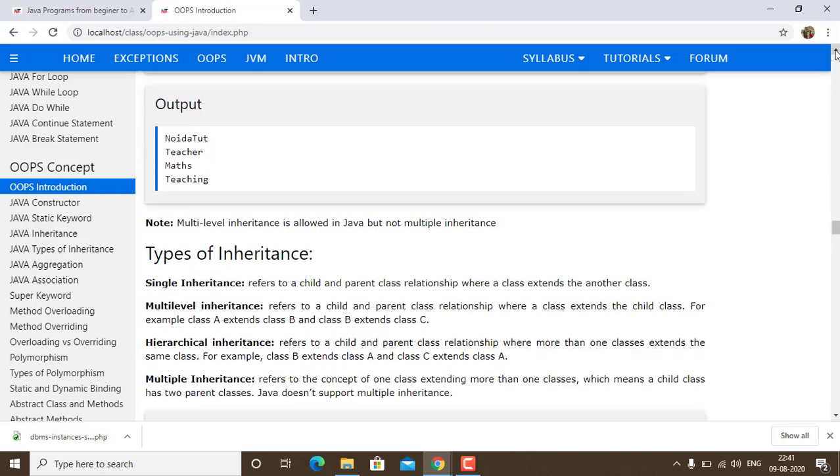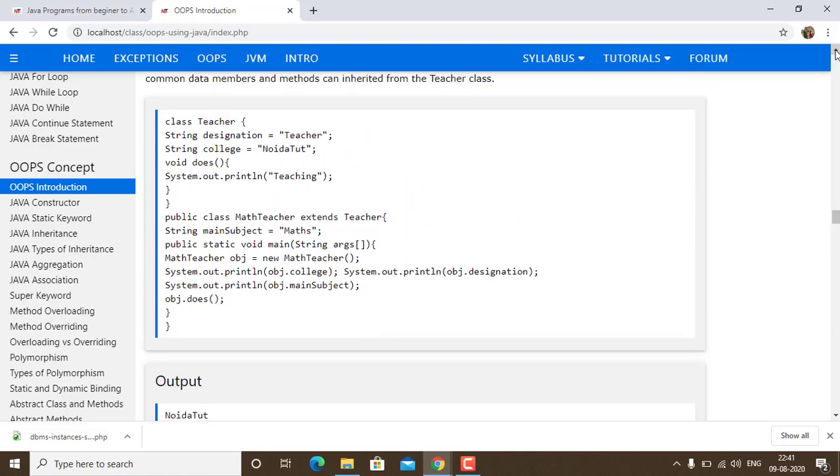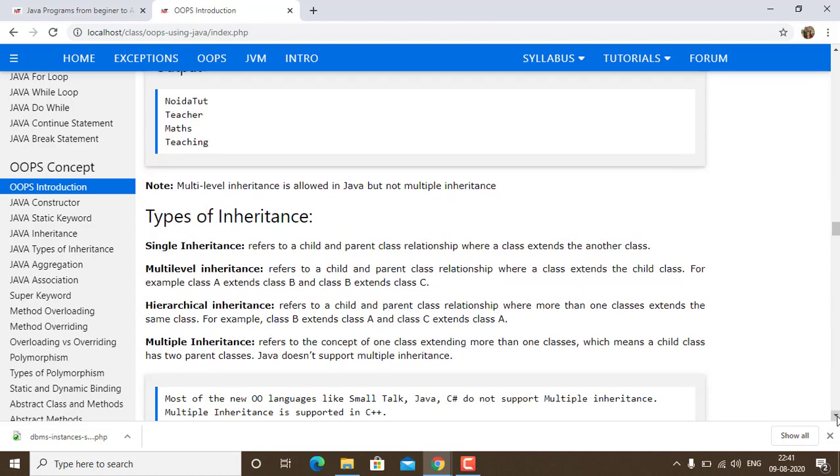Multi-level inheritance is when, suppose there are three classes: class teacher, math teacher, and then a class principal. That means teacher, math teacher and principal. There are three classes, and principal can inherit math teacher and teacher. That means two levels are there. When there are two levels, it comes under multi-level inheritance.